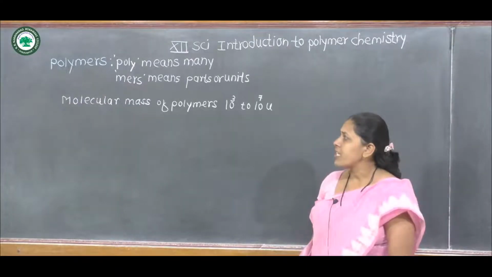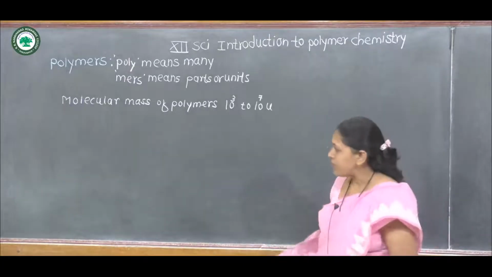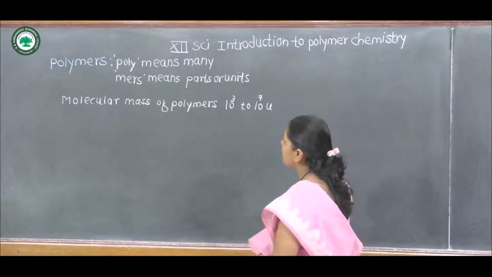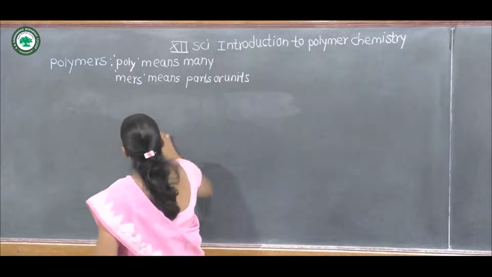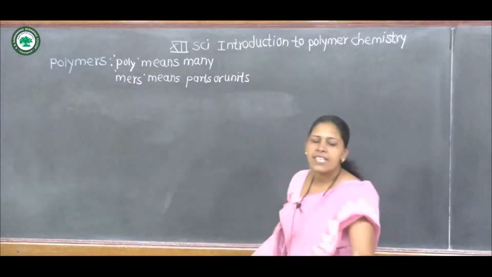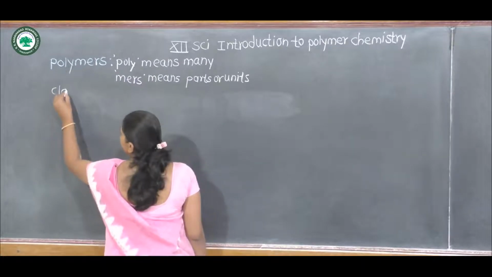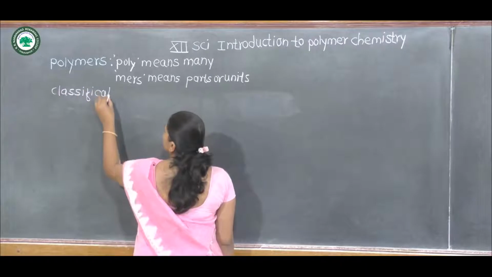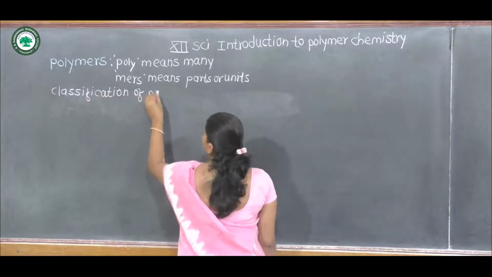Then the next point is classification of polymers. There are a number of ways we can classify polymers.